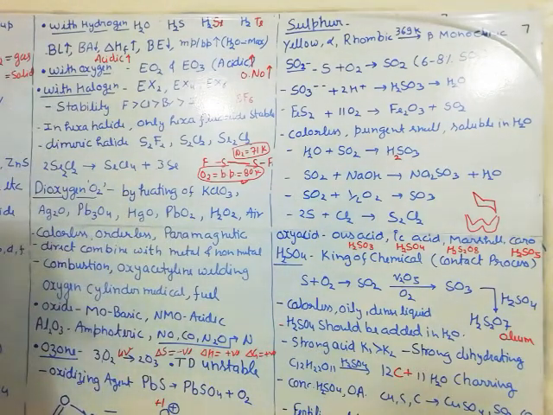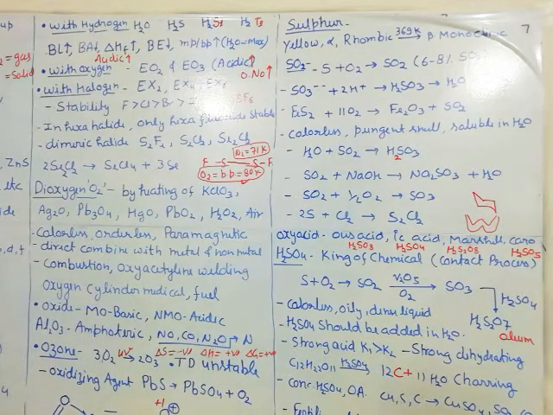Okay, H2SO4 is called the king of the chemicals. Why is it called the king of the chemicals? It is the most commonly used chemical in the industry as well as in the lab. The growth of a country is sometimes calculated in terms of how much H2SO4 the country uses for development or industrial purposes. If a country uses more H2SO4, it means it is a more developed country. If it uses less H2SO4, it means it is not a developed country, it is a developing or underdeveloped country.